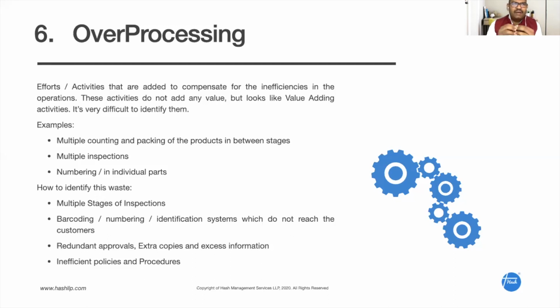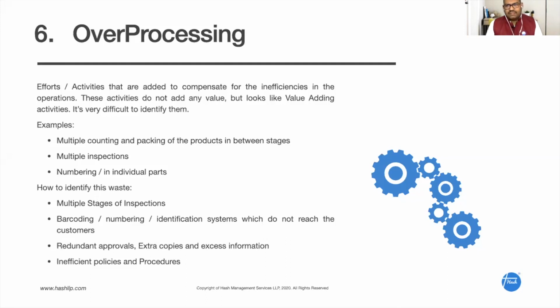For example, imagine there is a company where the product gets completed, the semi-finished stage in one section, and it has to be taken to the next section. And at the end of the previous section, they will do a counting, right? And they will inspect it, right? And they will do a small packing, and then they send to the next section. And the people in the next section, when they are getting the component from the previous section, they will again count it, they will again do an incoming inspection, right? And they have to unpack it and they start using it, right?